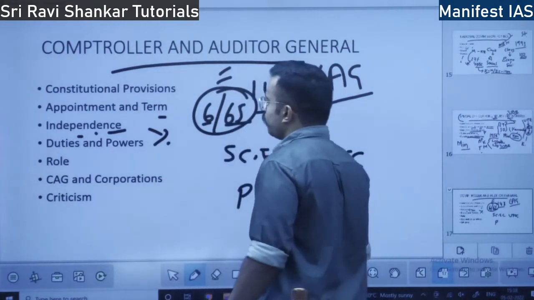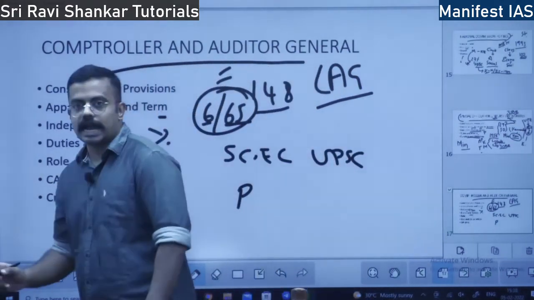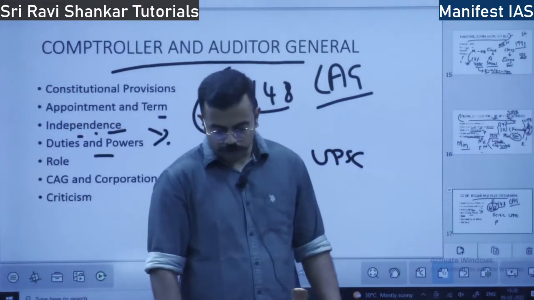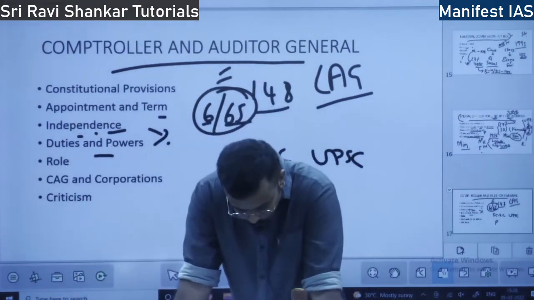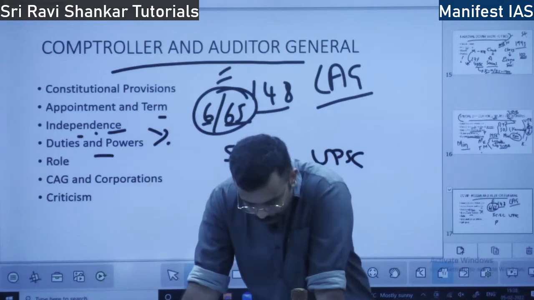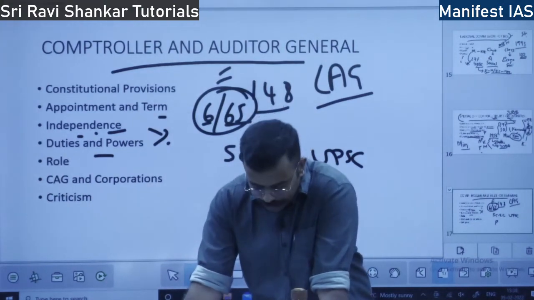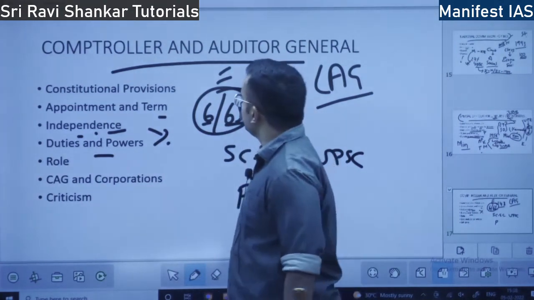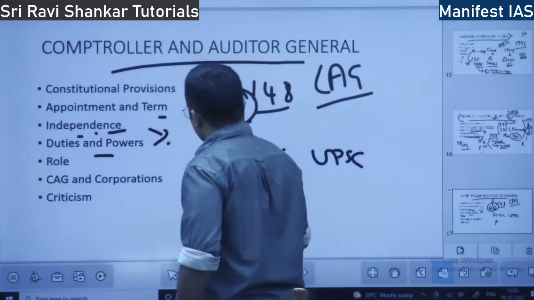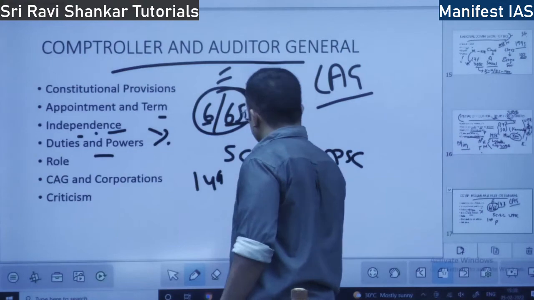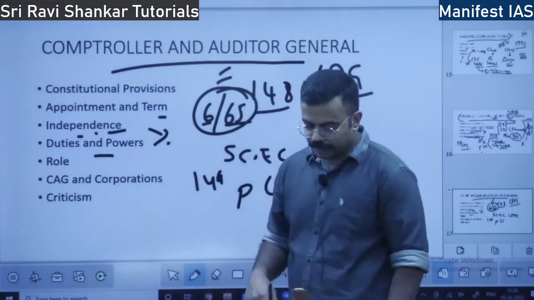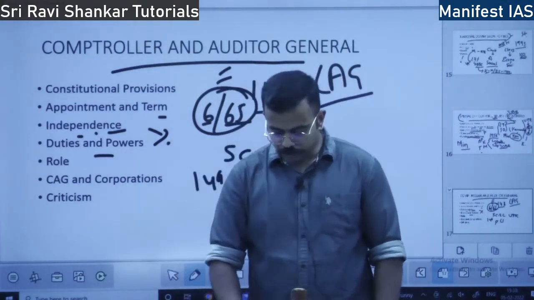So, duties and powers. What are the duties and powers of the office of the CAG? We have the CAG Act 1971. The duties and powers are given in Article 149 and also the CAG Act 1971. What is the duty?